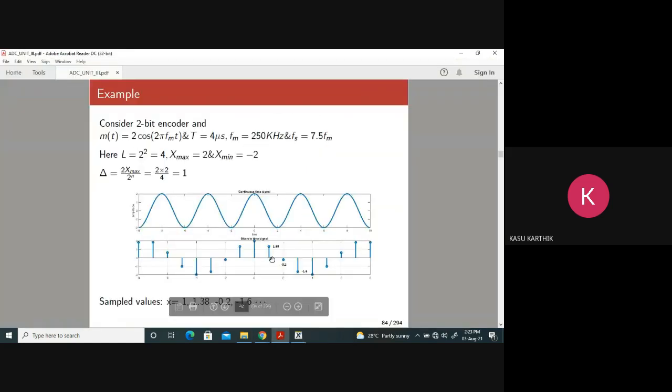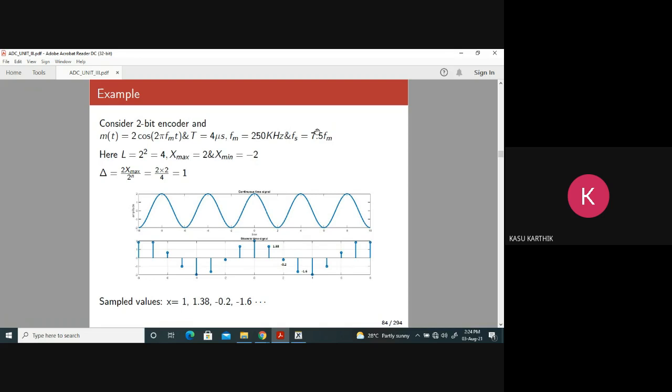Okay. Next. So this is the cos 2 pi fmt. After sampling, this is the sampled signal. Are you getting what I'm saying? You observe the things very carefully. Continuous time signal, sampled signal. I am taking the sampled values as 1, 1.38, minus 0.2, minus 1.6, and so on. After sampling that signal, I got these values. You take them as an example. Assume that 1, 1.38, minus 0.2, minus 1.6 are the sampled values of the particular signal.